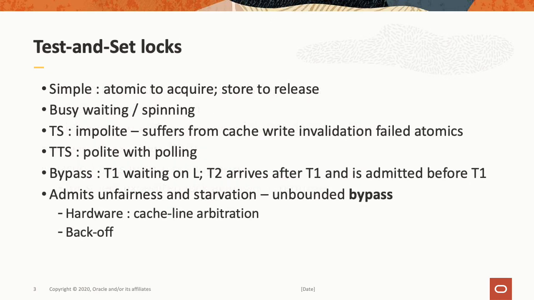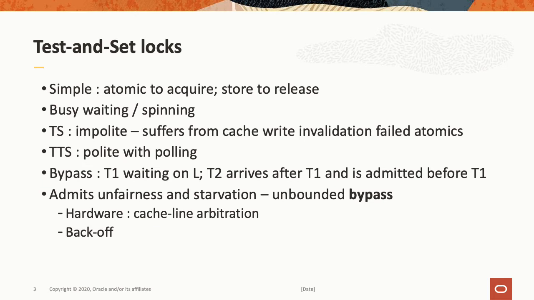So, test and set locks. These are extremely simple locks. They use an atomic instruction, a read, modify, write instruction, to acquire the lock, and a store to release. If there's contention and a thread has to wait, it uses so-called busy waiting or spinning. There are a number of variations on this.